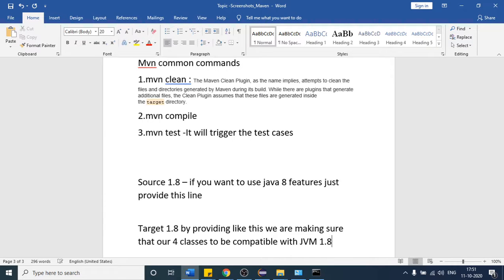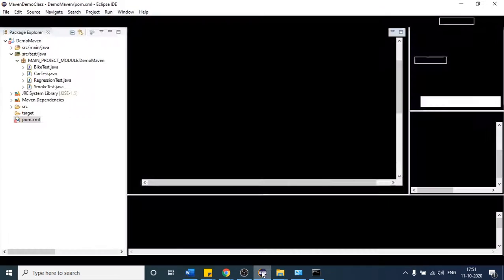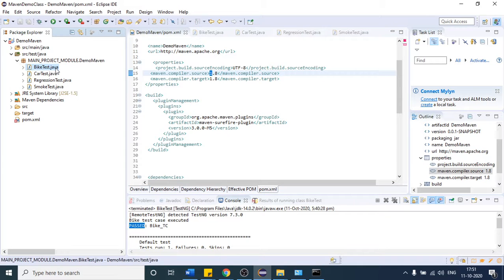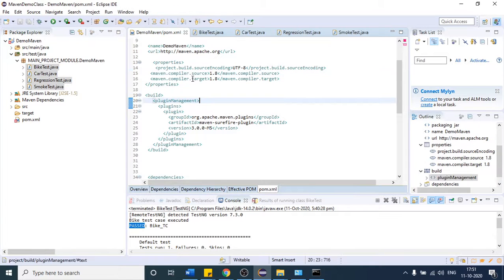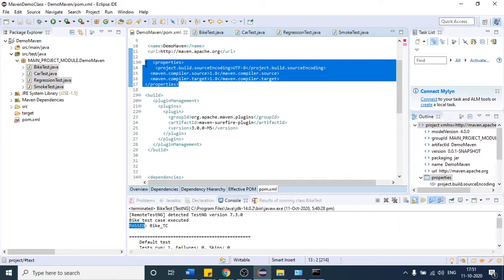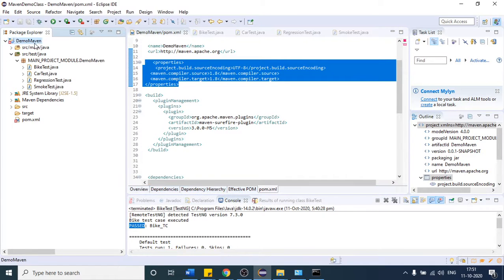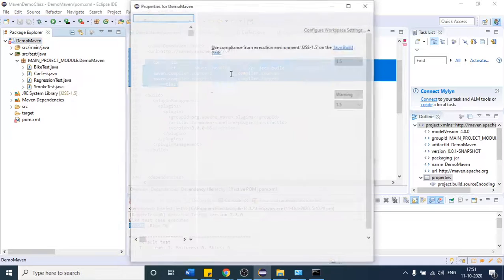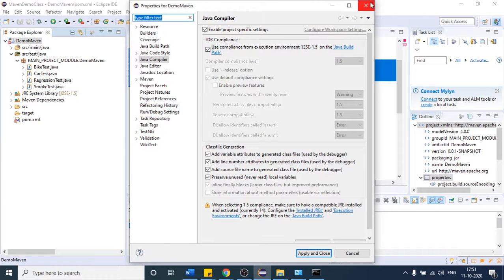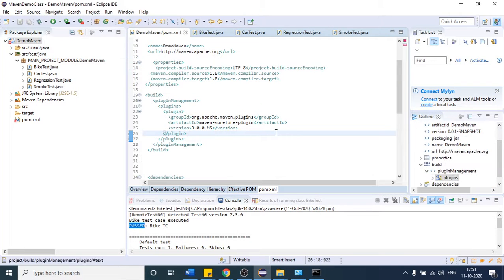So here in the target, I am saying that I want all my four classes, these are all the four classes, to be compatible with JVM 1.8. This is the reason I provided this line here. Once you provide a line like this, Maven is not going to use this 1.5 version, right? So I think we are getting an error. Save it.